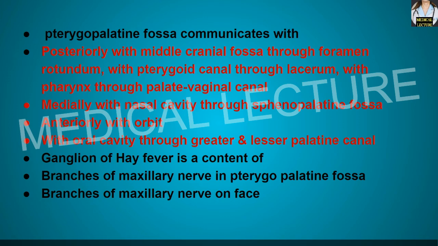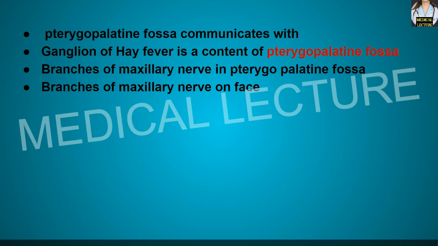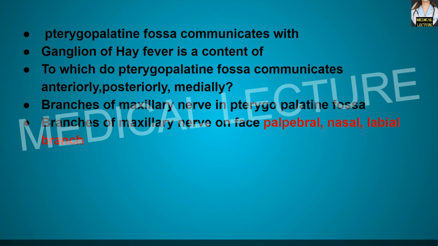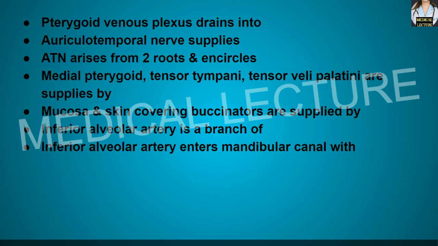Now, the ganglion of hay fever is having a content of what? So, pterygopalatine fossa. Now, branches of the maxillary nerve in pterygopalatine fossa, it is the ganglionic branch, posterior superior alveolar nerve branch and the zygomatic nerve branch. Now branches of the maxillary nerve on the face. Okay, so they are palpebral, nasal and the labial branch. Now pterygoid venous plexus drains mainly into maxillary vein.